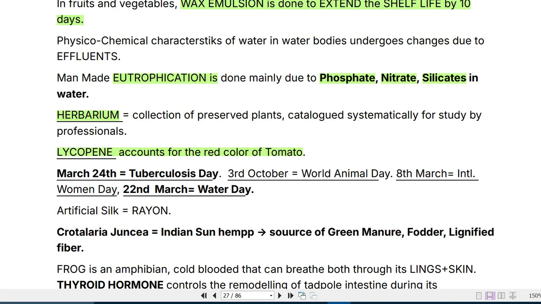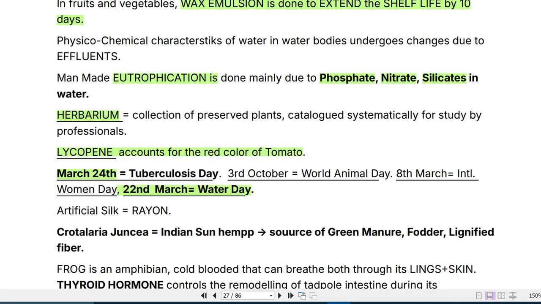March 24th is observed as Tuberculosis Day and 22nd of March is observed as Water Day, right? Then 3rd of October is also celebrated as World Animal Day, and 8th of March is Women's Day. So I already know that 8th of March is Women's Day. 22nd of April is, I think, Earth Day, and 22nd of March is Water Day, and 24th of March is Tuberculosis Day.